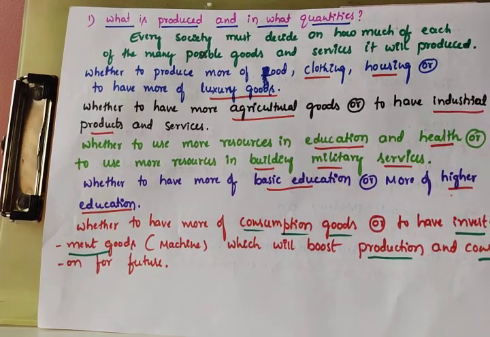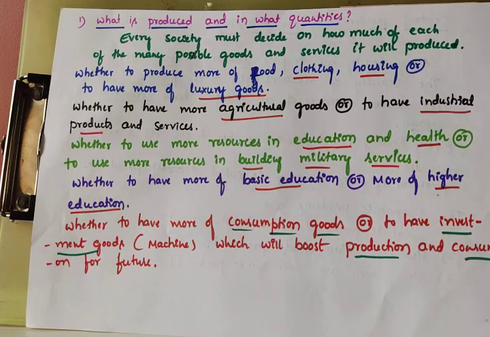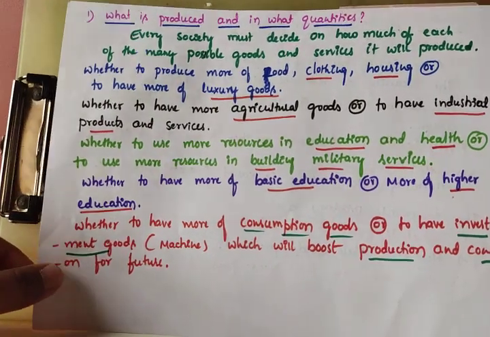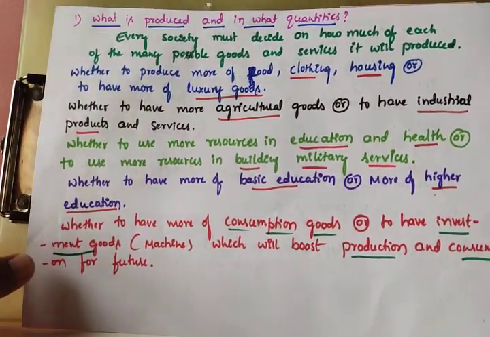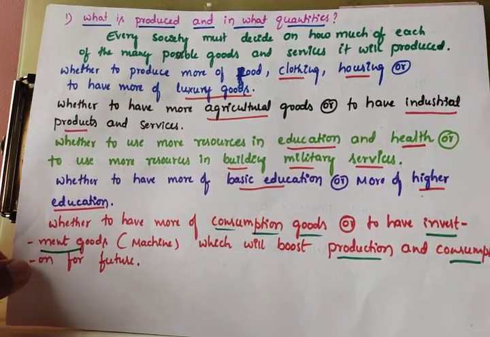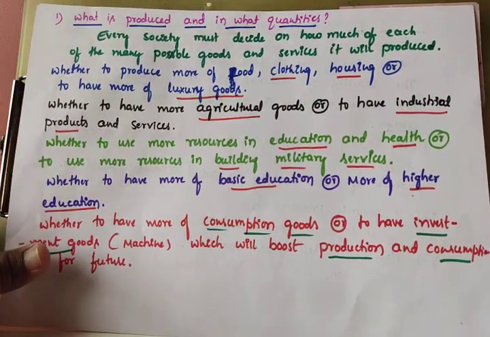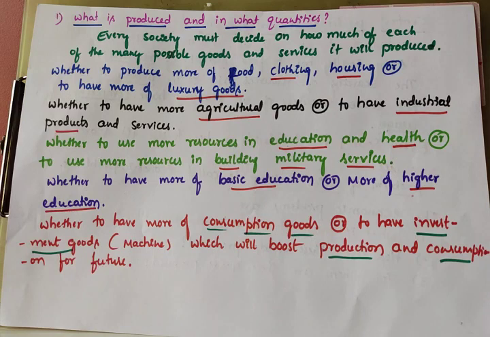As I already said, every society must decide how much of each of the many possible goods and services will be produced. It is not possible to fulfill all human wants or to produce all goods and services, because human wants are recurring in nature.